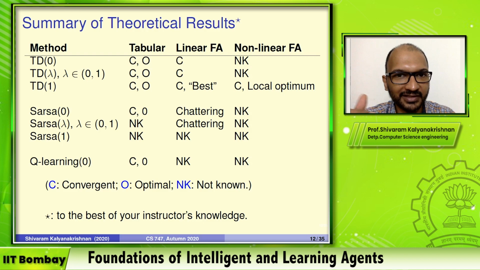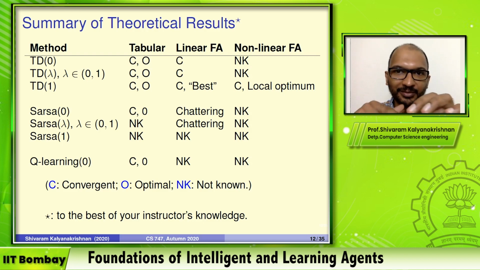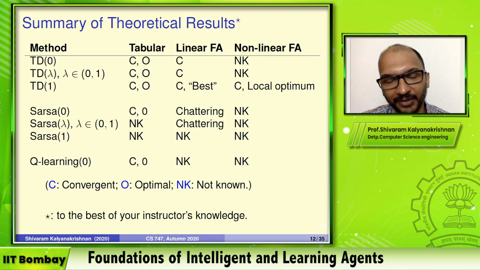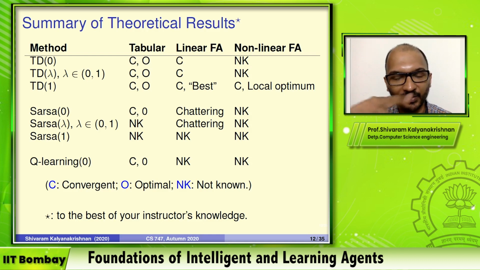When you say convergence happens, it starts by saying you give me an epsilon and I'll guarantee you that beyond some point you'll stay inside of an epsilon ball. There is some fixed epsilon that comes from the Markov decision process. So there's a finite epsilon, you'll stay inside of that. You could sort of keep going round and round and round. You could oscillate in some sense. So that has been demonstrated for Sarsa 0, and it can also be done for lambda greater than 0.